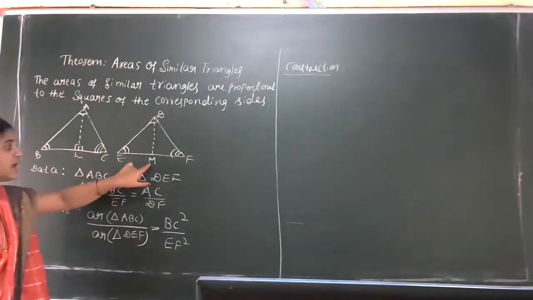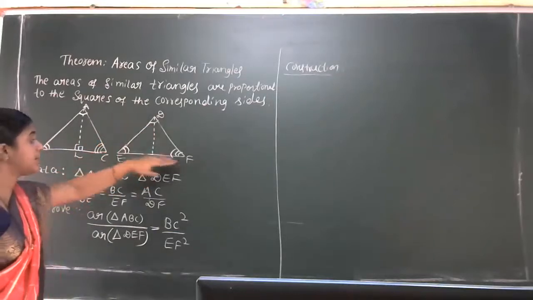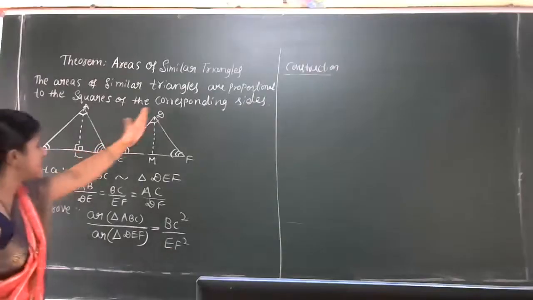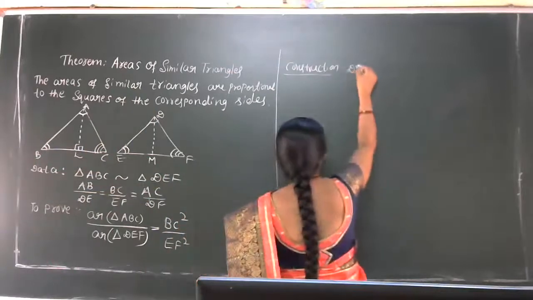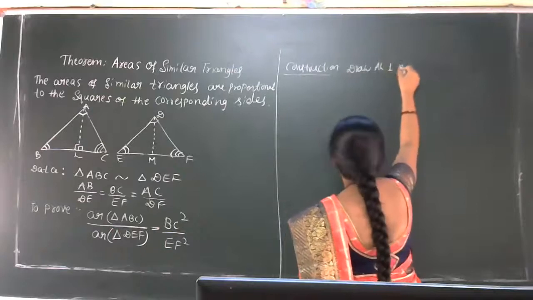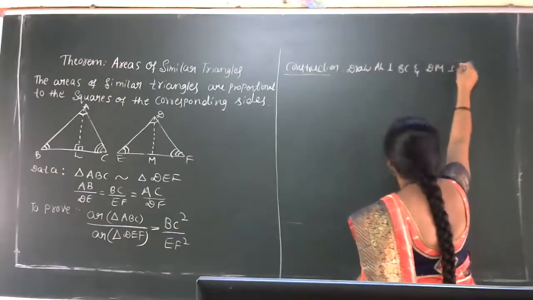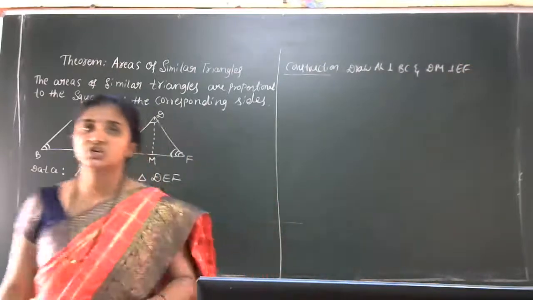That's why I took the same name, DM perpendicular to EF. Construction part: draw AL perpendicular to BC and DM perpendicular to EF. Is that clear, students? This is the construction part.